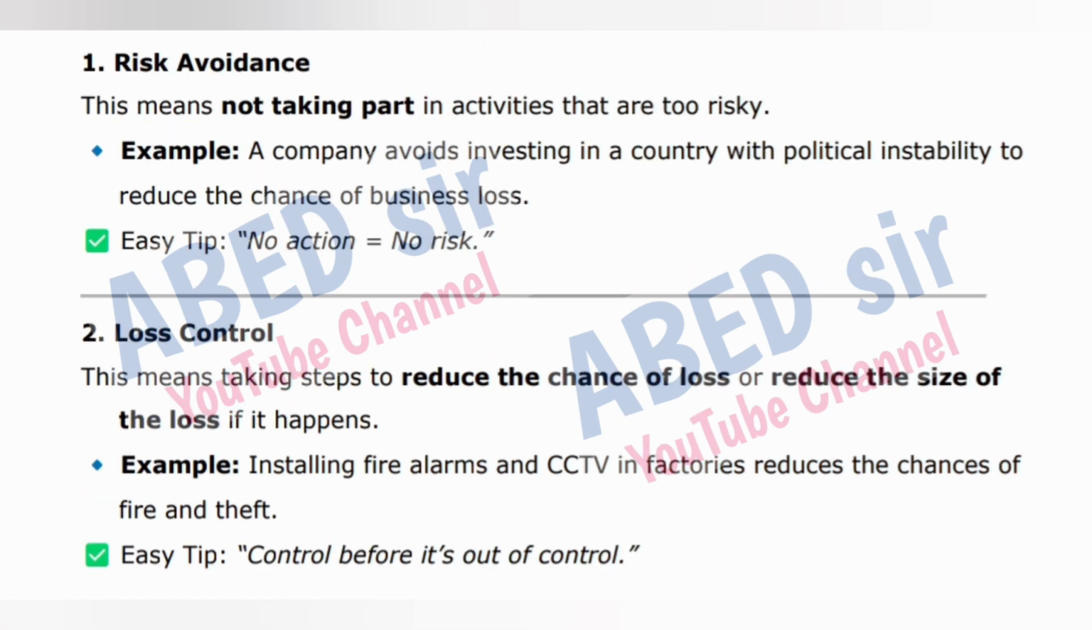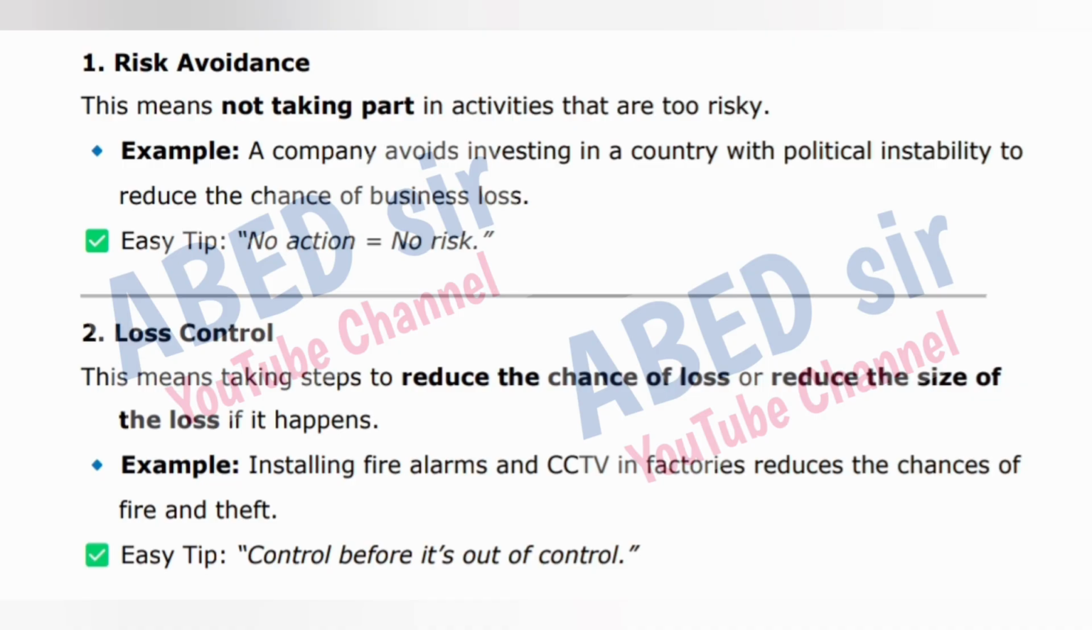1. Risk avoidance. This means not taking part in activities that are too risky. Example: a company avoids investing in a country with political instability to reduce the chance of business loss. Easy tip: no action equals no risk.